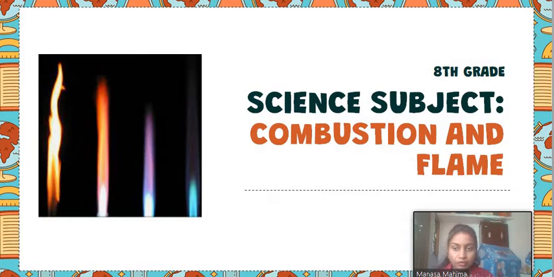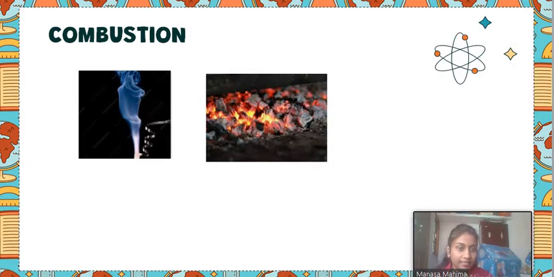First and foremost, what we need to understand is combustion. What is combustion generally? Combustion is burning. Combustion is nothing but burning of substances. I will say combustion is a chemical process.